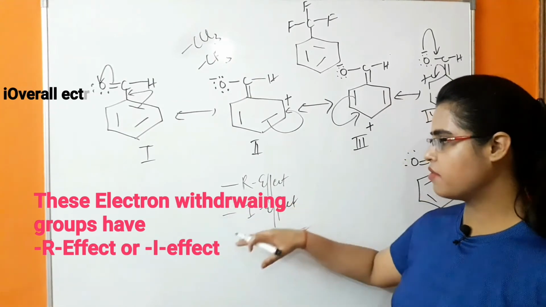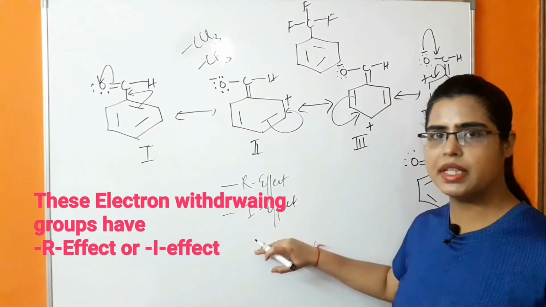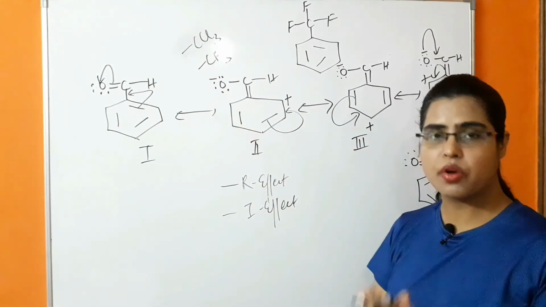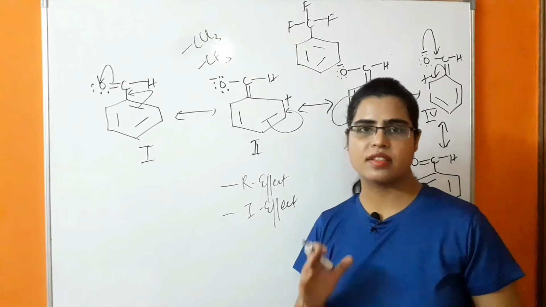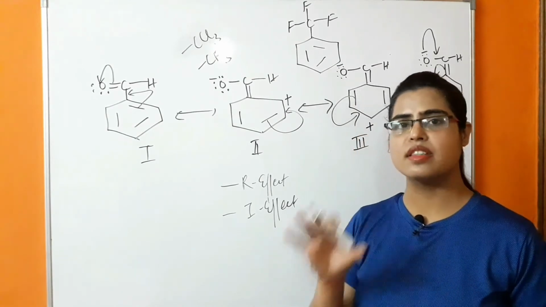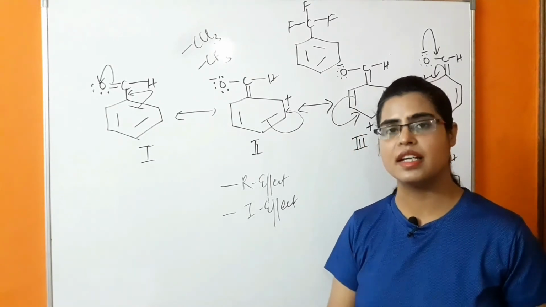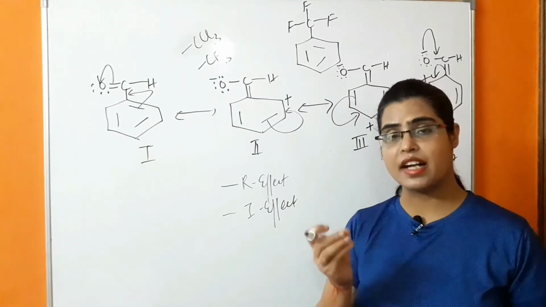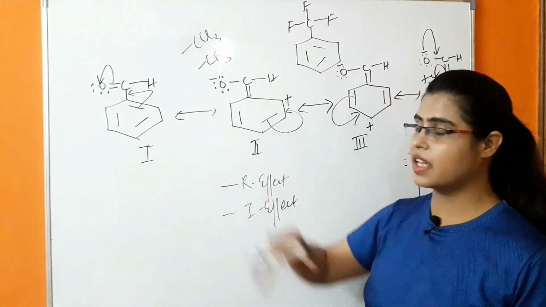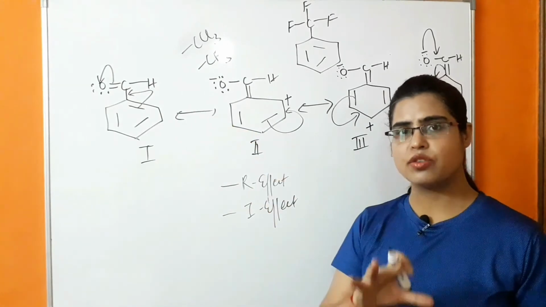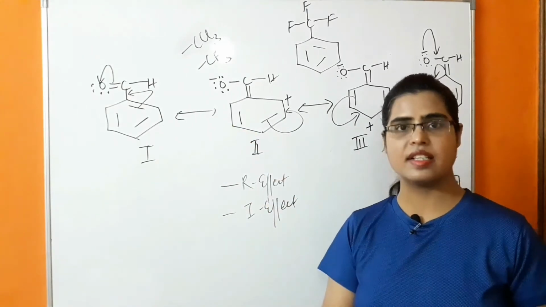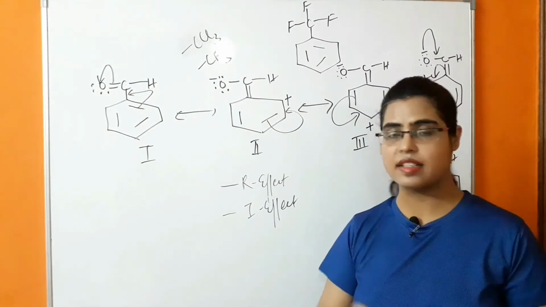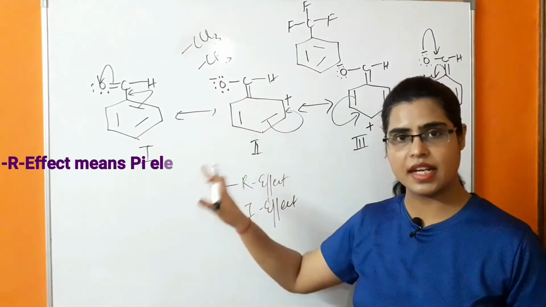Because of the minus R effect and minus I effect of these meta-directing groups, the electron density in benzene ring is decreasing. Because of that, the electrophilic substitution reaction decreases in the case of these meta-directing groups, because electrophile is always in search of an electron rich site, whereas in the case of these groups the electron density in benzene ring is decreasing.